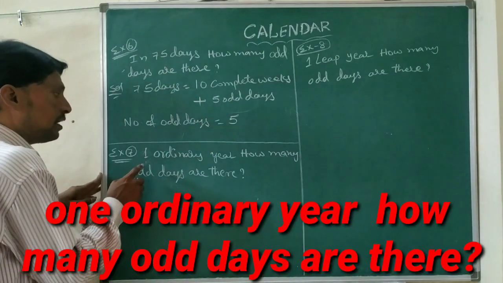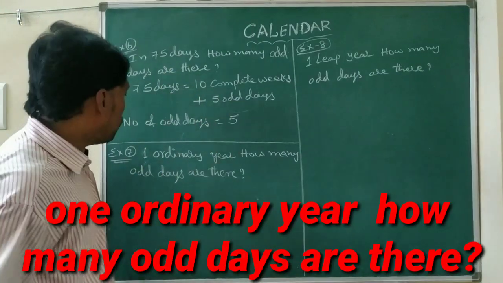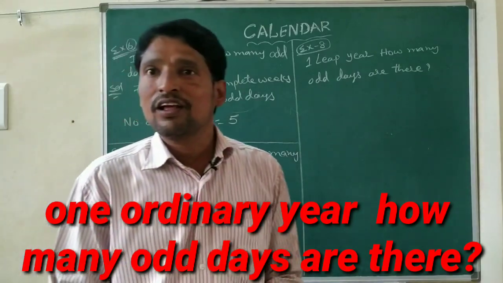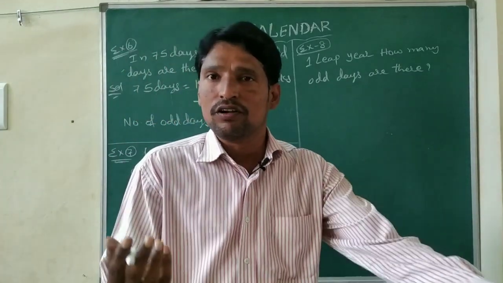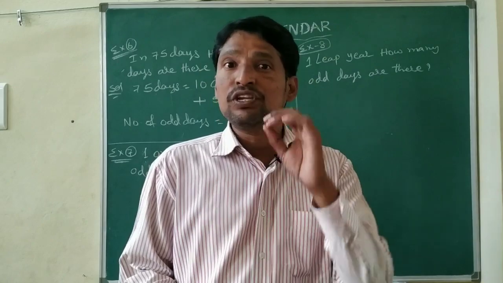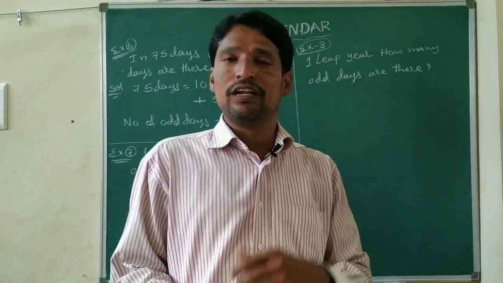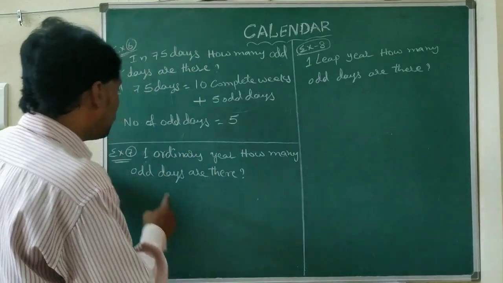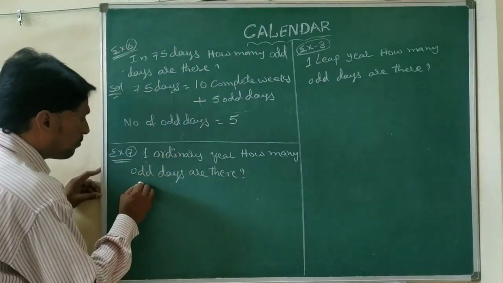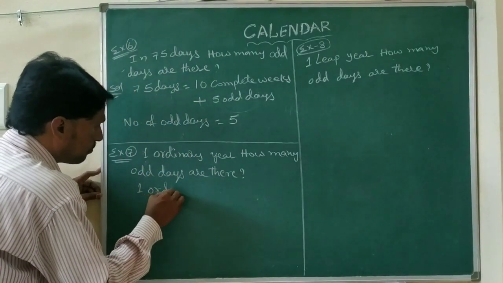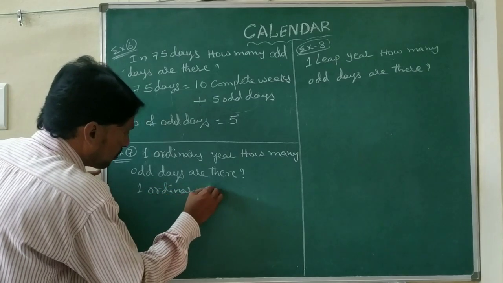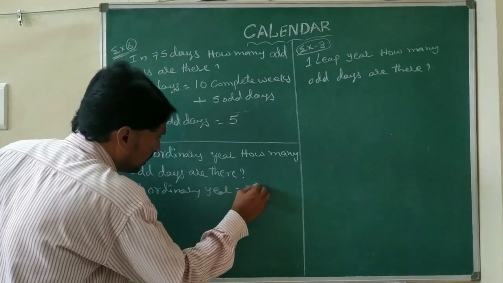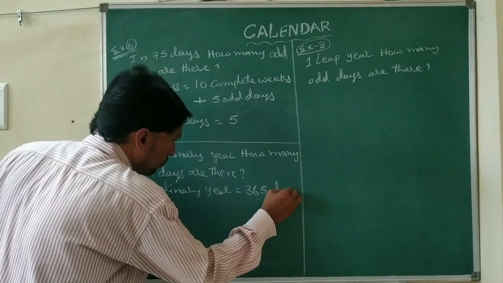Next, for one ordinary year, how many odd days are there? What is an ordinary year? Every year which is not divisible by 4 is an ordinary year or non-leap year. So one ordinary year equals 365 days.